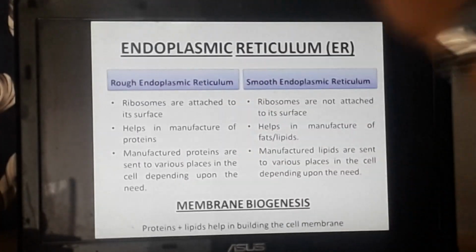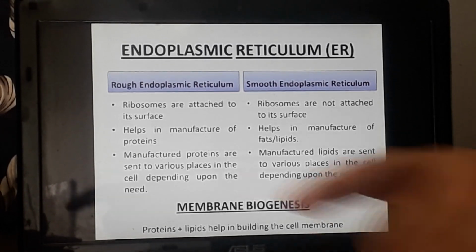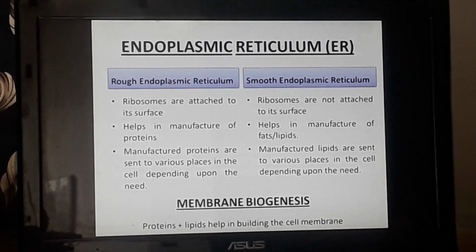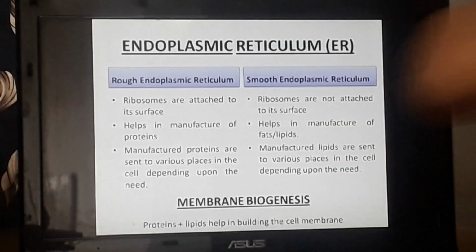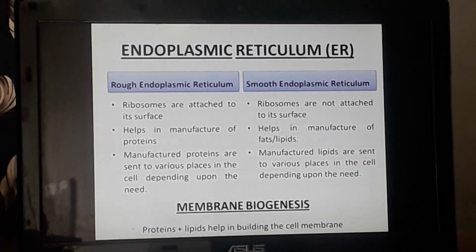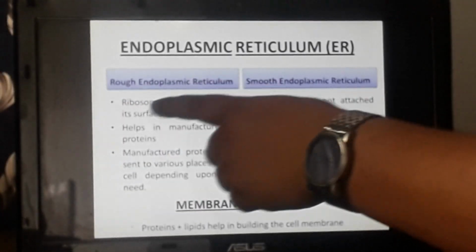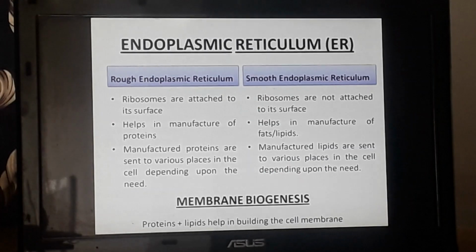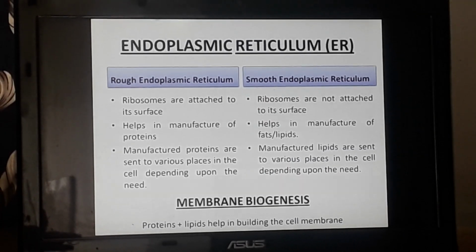Since ribosomes are attached on the surface, it is quite understood that rough endoplasmic reticulum can produce proteins. I have just now told you in a slide before that ribosomes are primarily responsible for preparation of proteins. So rough endoplasmic reticulum has ribosomes on it, so definitely it has the responsibility of preparation of proteins for the cell.